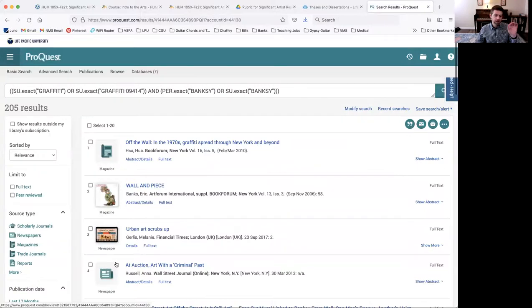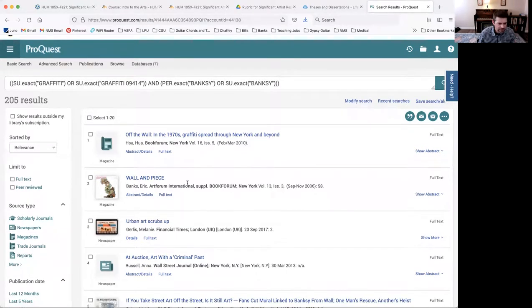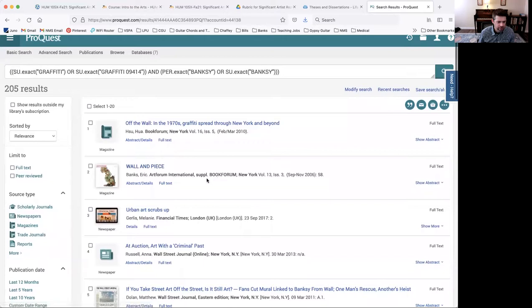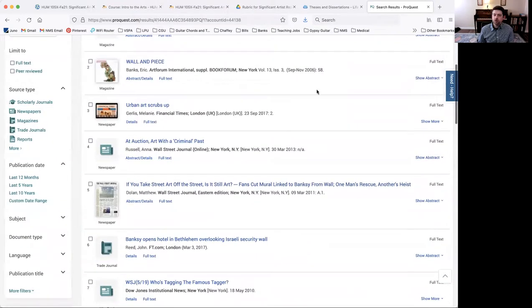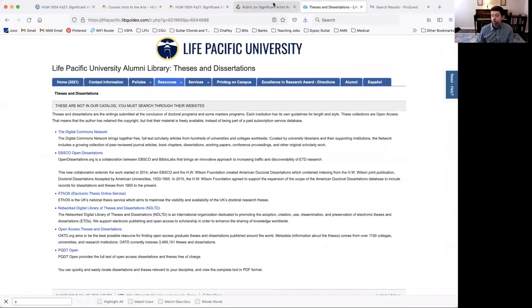So depending on what you type in, you may or may not get things that you want. So, okay, 1970s, graffiti, wall and peace. I think we saw that somewhere else, right? Although that might be something else. This looks like it's from a journal, book forum. Okay, so those might be helpful resources. If you're trying to find some more resources to make sure you meet that requirement, then definitely go through the library. Just start with a basic library search, and then you can check out those.